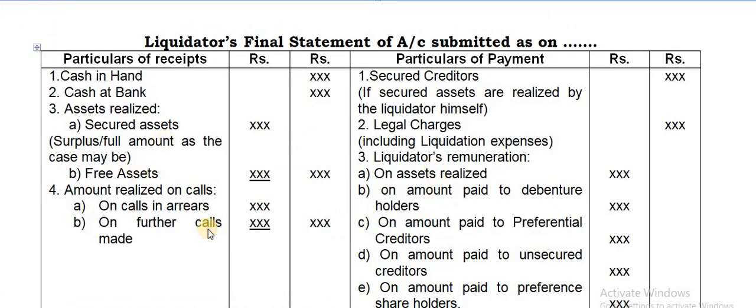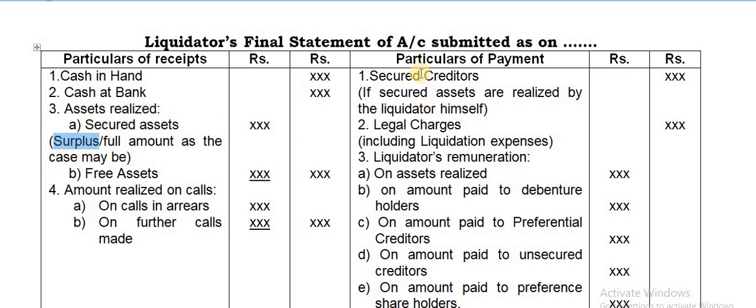Well, if you see here in the format, you can find secured assets, surplus or full amount as the case may be. As the case may be, implying you should take the full amount if it is realized by the liquidator. You must take only the surplus if it is realized by the secured creditors by themselves. In this problem we are assuming that it is being realized by secured creditors, therefore you have to take only the surplus.